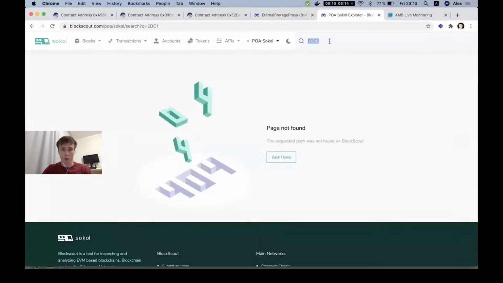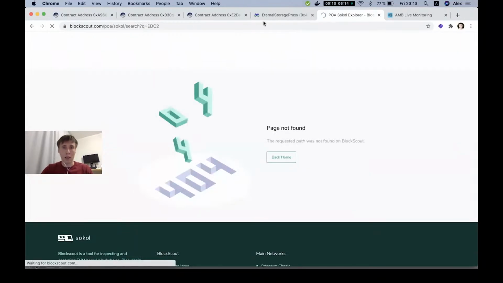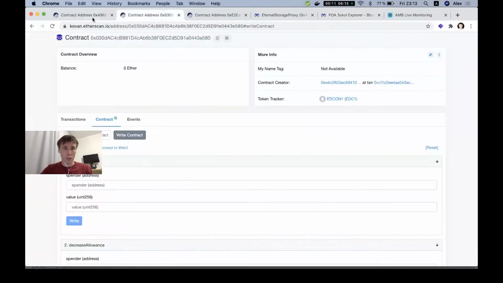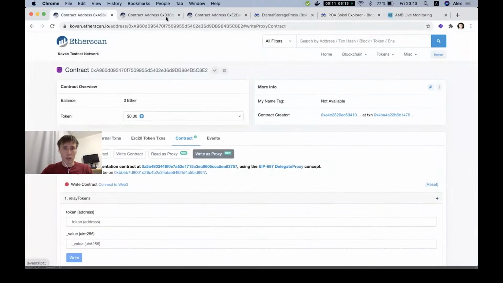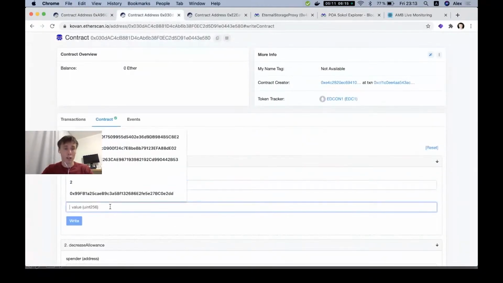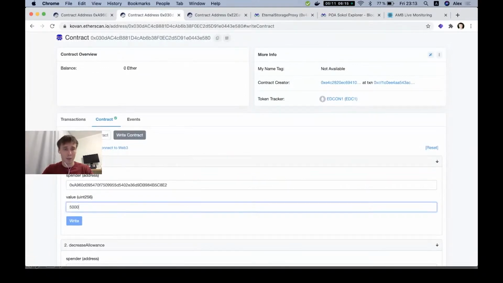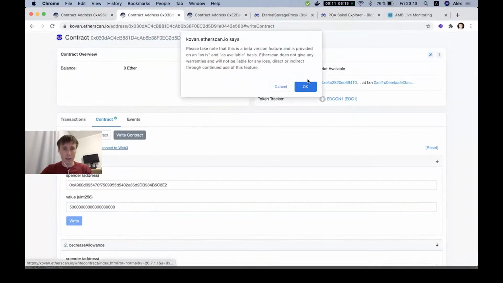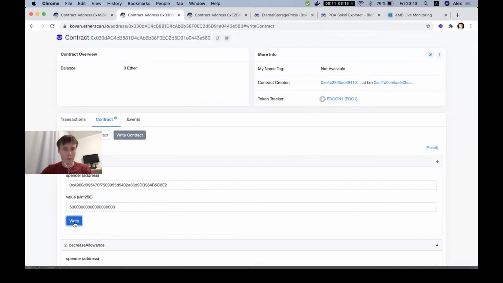Let's try to transfer it from one chain to another. First of all, we need the address of the mediator to allow this mediator to transfer tokens. And let's approve this mediator to transfer tokens.